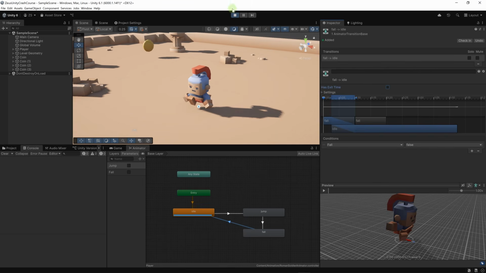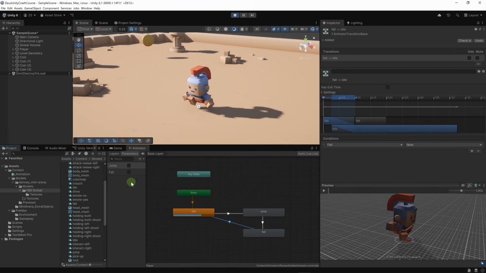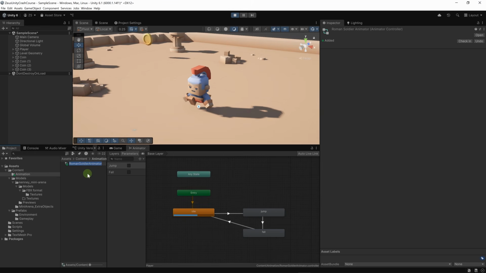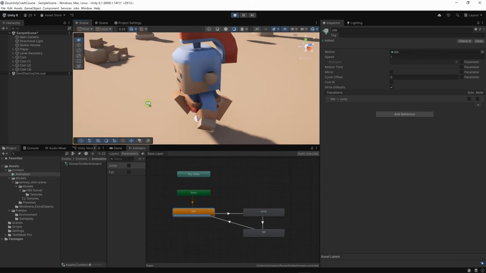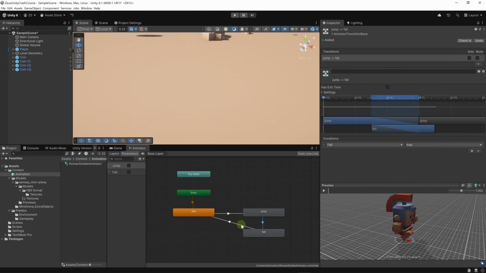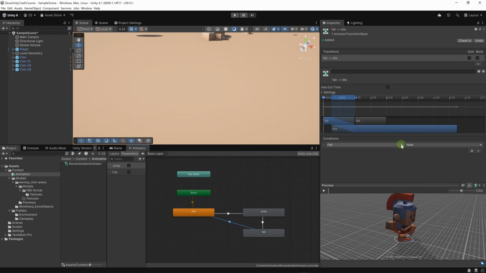And by the way, we are in play mode and we are modifying this animator. We're not actually modifying the component on the player. We are modifying this controller, and this controller lives in the project, not in the scene. And that means even if we are in play mode and if we make changes here, they will persist even if we go out of play mode. So now, why is my character playing this animation? Let's just go out of play mode. So I'm going from idle to jump without an exit time, then from jump to fall when fall is true, then from fall to idle when fall is false.